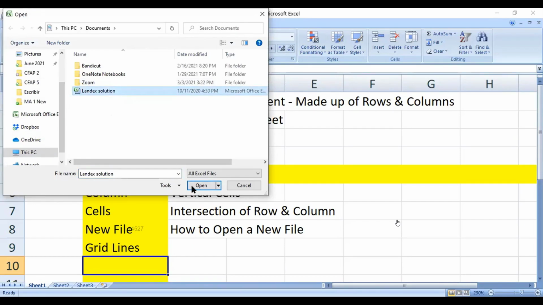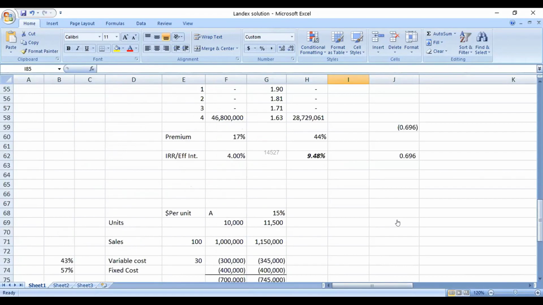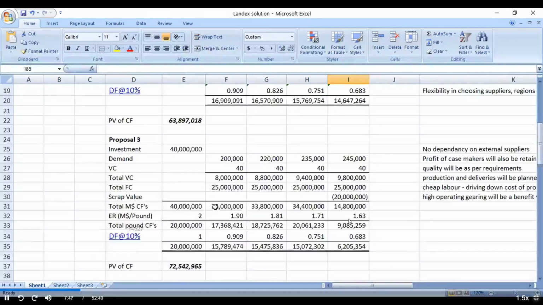This is the logo of Excel. So I open it up. So what am I going to get? I'm going to get this file. This is something that you could do if you have already saved a file and you wish to open up that file. So this is how you can open up that Excel file.